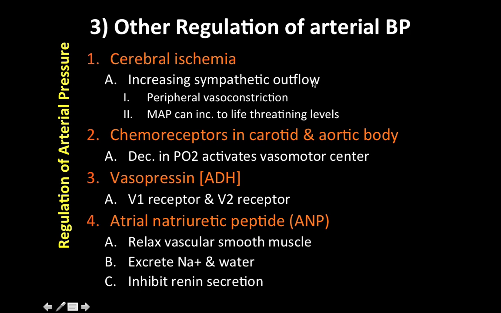Increasing the sympathetic outflow to the heart and the blood vessels, and that leads to constriction of the arterioles, causing intense peripheral vasoconstriction, and that increases the total peripheral resistance. Our goal is to increase blood pressure, so by increasing total peripheral resistance, we're helping increase the blood pressure.